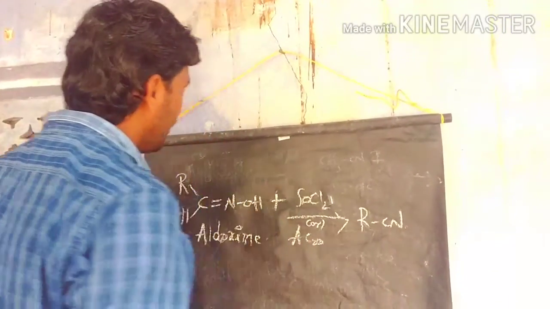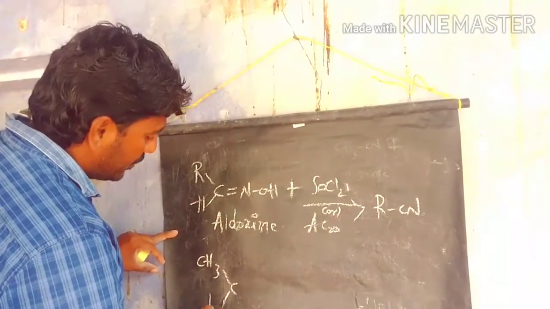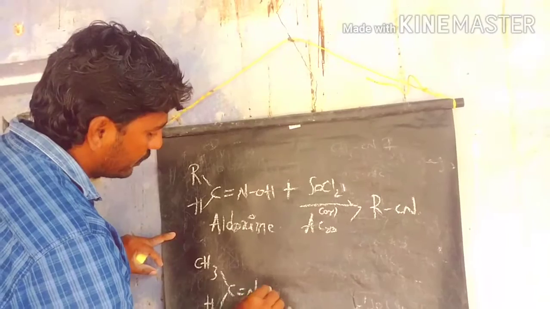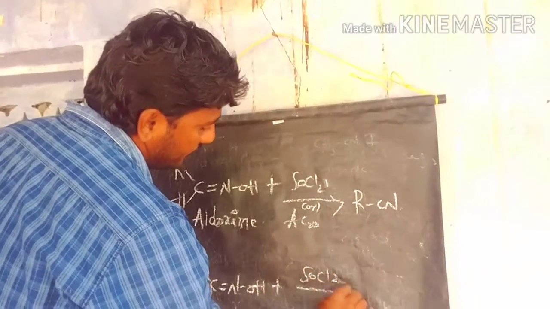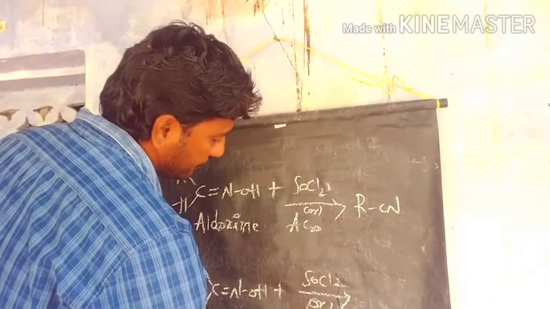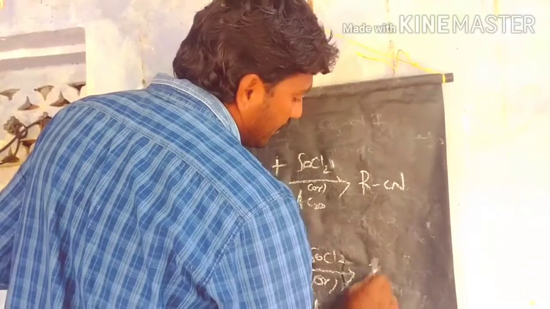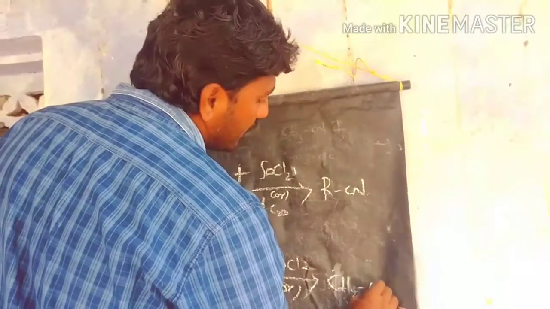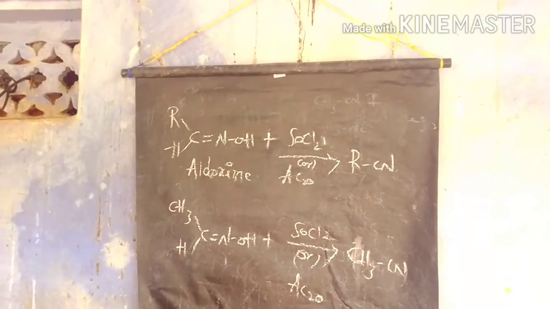Let's see an example. If you take acetaldoxime involved in this reaction, it prepares methyl cyanide as the product. Methyl cyanide is the product. So this is the major difference in the preparation of cyanides and isocyanides.